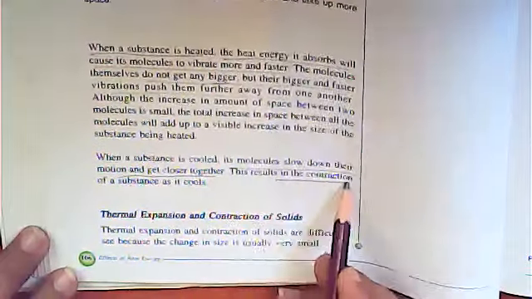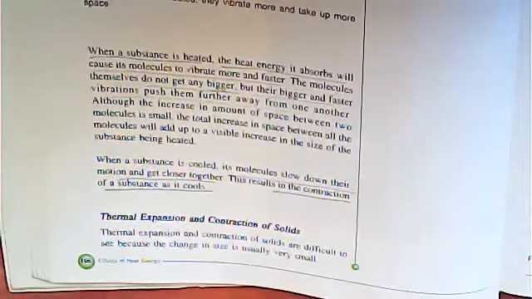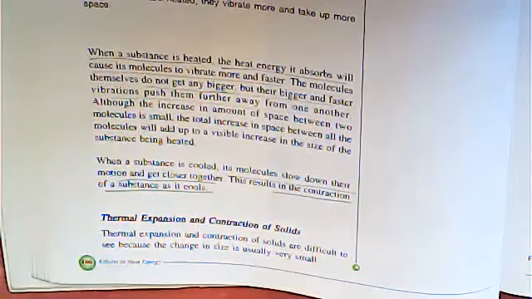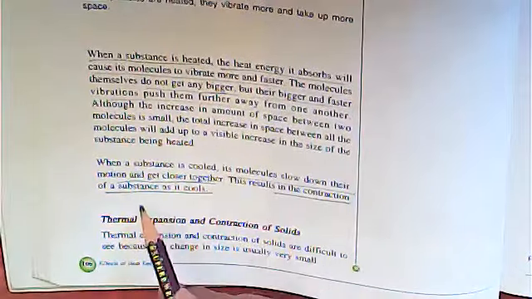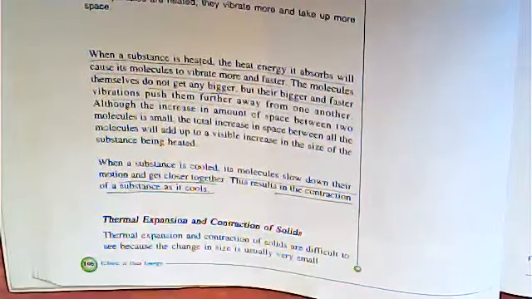Similarly, when a substance is cooled, its molecules slow down their motion and get closer. This results in the contraction of a substance as it cools. What happens when a substance is cooled? Its molecules slow down. Why do they slow down? Because they lose energy. And after losing energy, they come closer to each other, and this results in the contraction of the substance. Okay, right? Is it clear? Move on to the next page, this one.